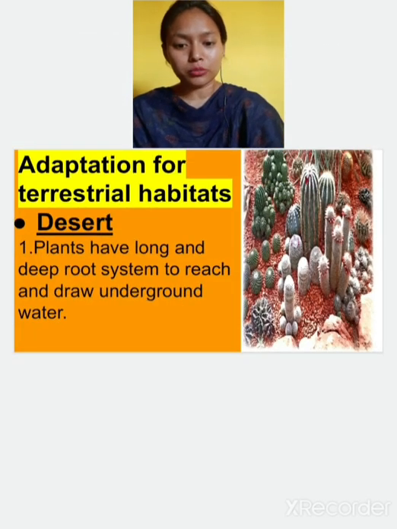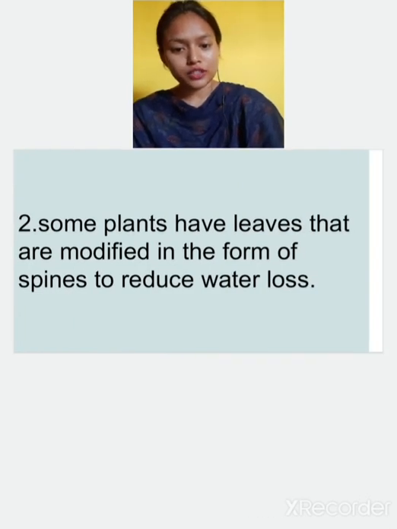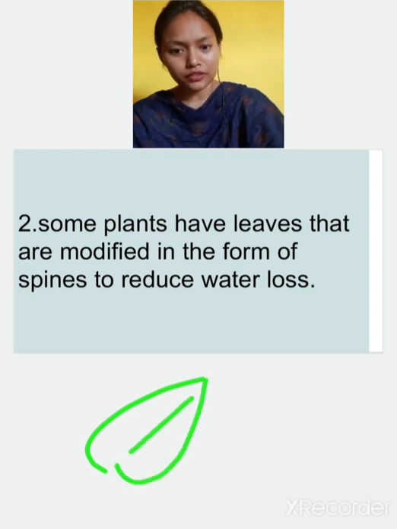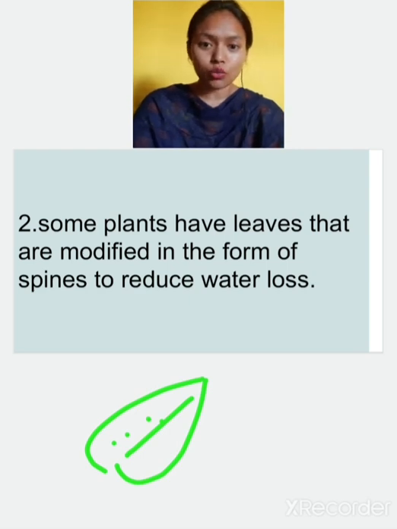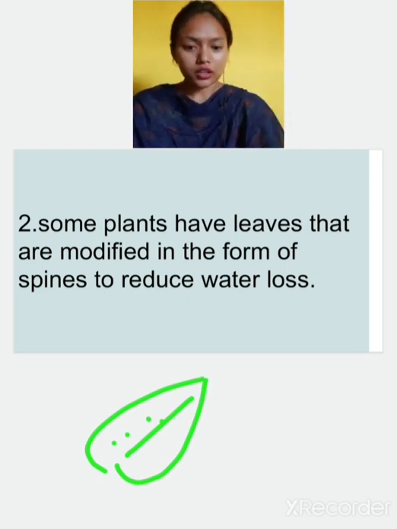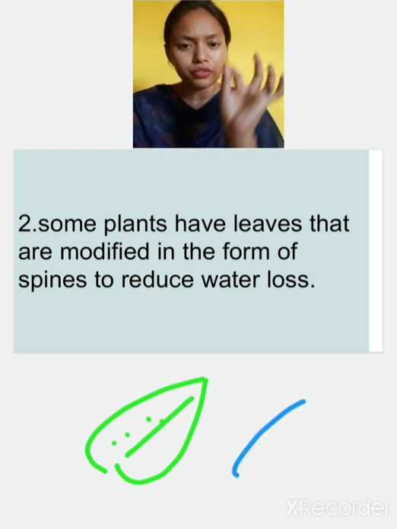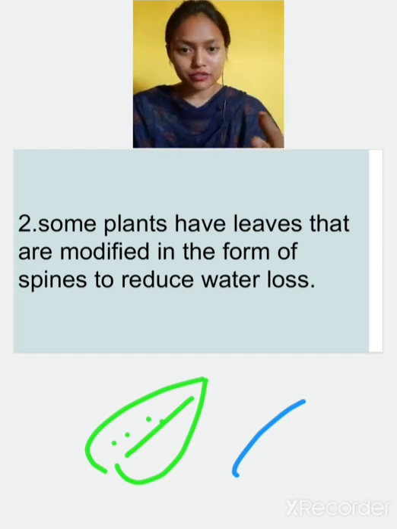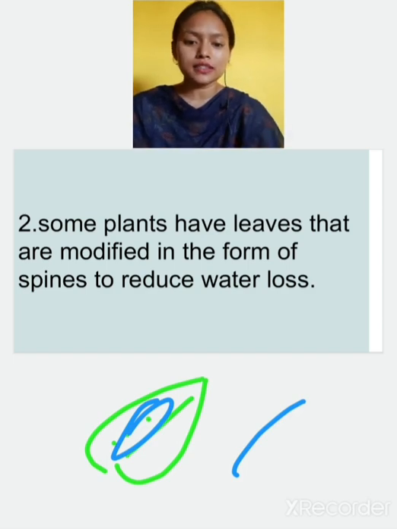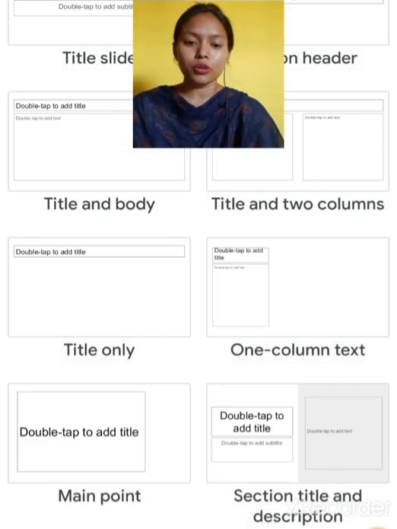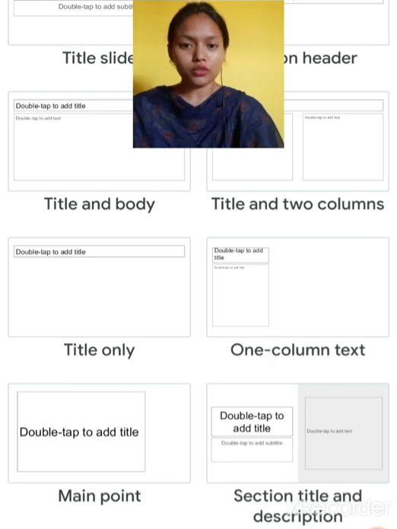We all know that from the surface of a leaf the process of transpiration occurs. If this is a leaf, from this surface the process of transpiration occurs, and water loss is there. So if the leaves are in the shape of needles, then a small amount of transpiration will be there, not that much as compared to these leaves. So these leaves are modified in the form of spines to reduce the water loss.